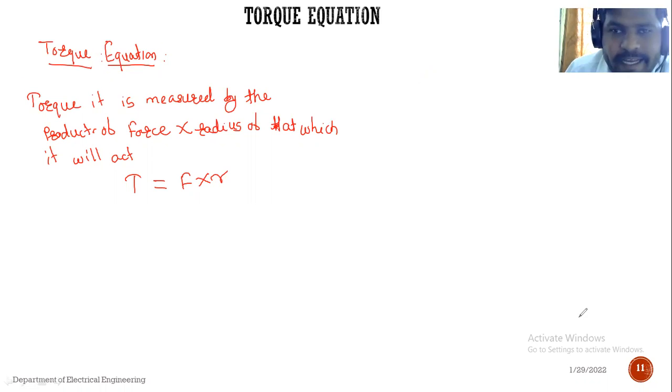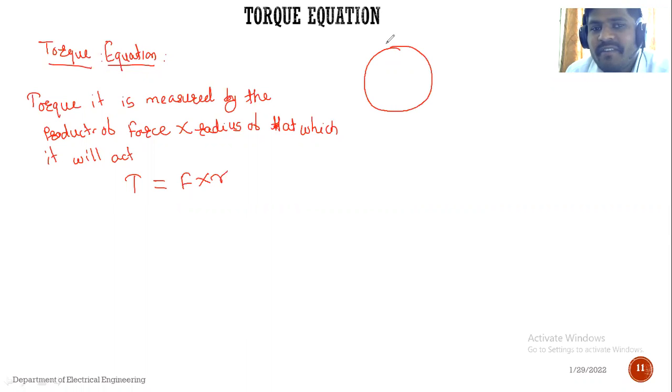See, consider one of the rotating drum or one of the pulley which is attached to the shaft of the motor. मोटरच्या shaftला एक drum किंवा pulley attach केले. Okay, so see, this is the shaft of the motor, this one is the pulley of the motor, and here it is the central line. The force F can be acted on one point of the pulley. याच्या one point ला force act झालेलं आहे.